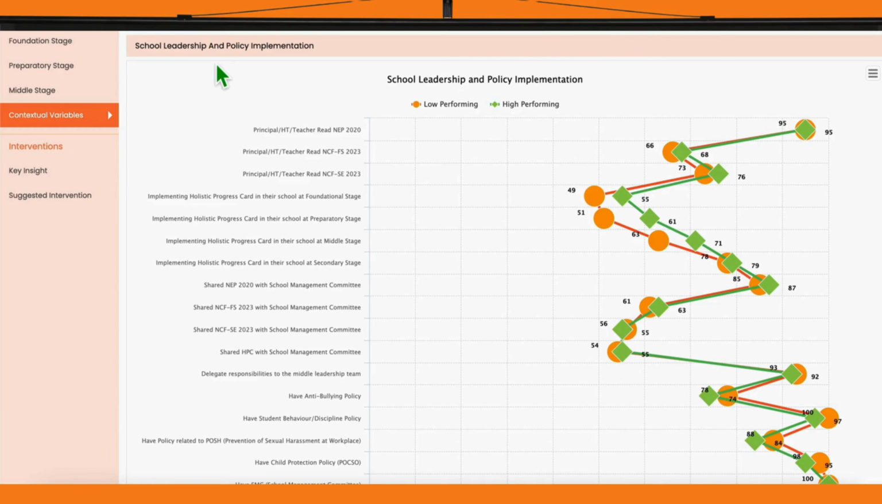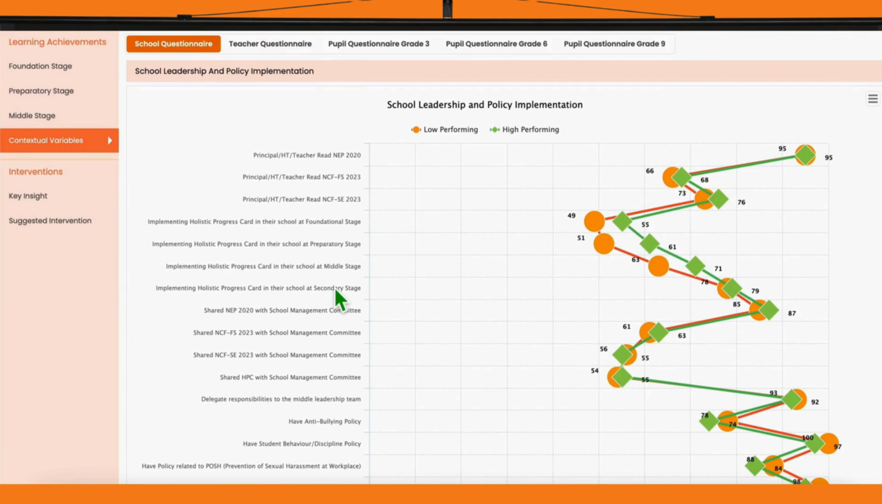This graph helps us to analyze if the responses received from the top performing students or schools are a result of positive school leadership and policy implementation or vice versa. For example, do schools where the heads read key policy documents or have implemented holistic progress cards at various stages have an impact on the high performance of the students, and does it mean that schools where heads have not done the same has impacted the poor performance of the students?